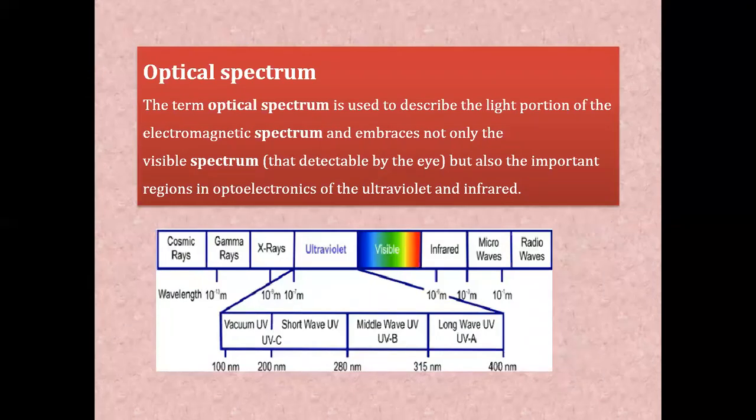Optical fiber communication exists high up in the electromagnetic spectrum, in the terahertz region. The region is divided into three regions: ultraviolet, visible and infrared. And the spectrum varies from 50 nanometer to 100 micrometer.